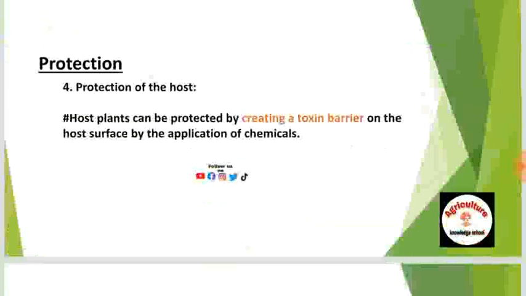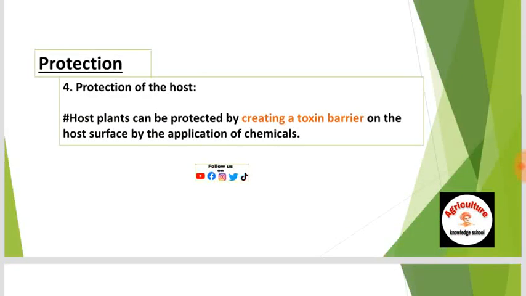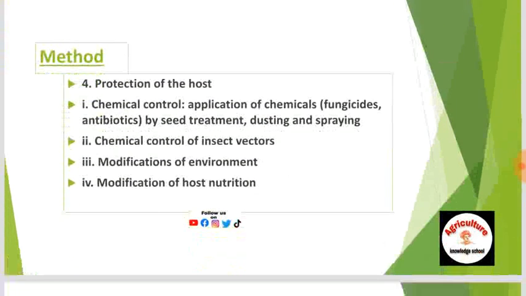Fourth is protection. Protection of the host. Host plants can be protected by creating a toxic barrier on the host surface by the application of chemicals. What are the methods of protection? First is chemical control, application of chemicals like fungicides and antibiotics by seed treatment, dusting and spraying. Second is chemical control of insect vectors. Third is modification of environment. And fourth is modification of host nutrition.